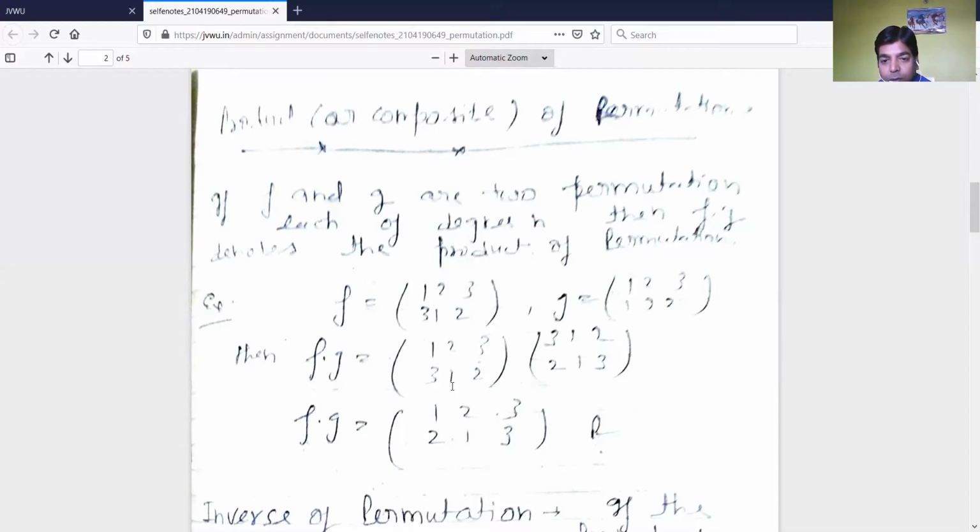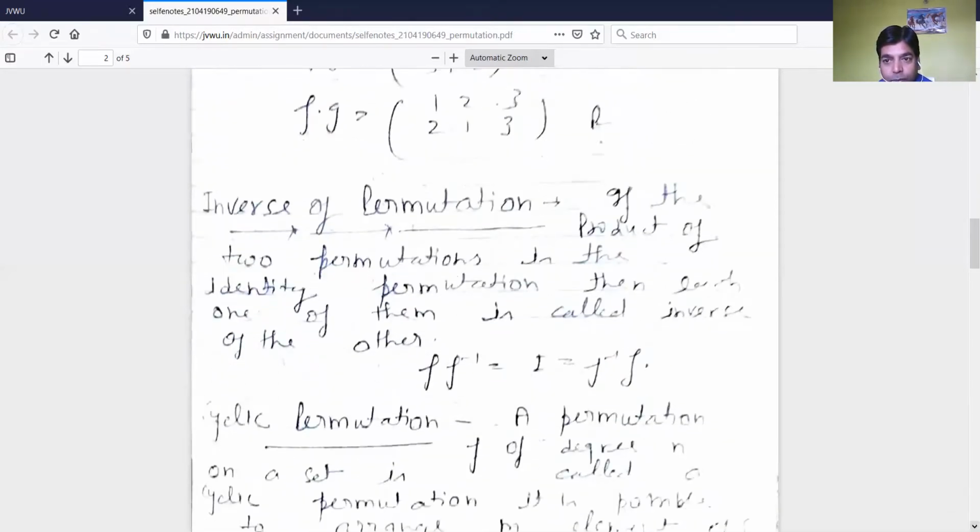Now again here 1, and in g 1 is related to 1, so we write 1, 1. Now in the last, in permutation f, 2. Notice how 2 is related in g: it is 2 to 3, so we can write 2, 3. Now f·g is equal to (1 2 3 / 2 1 3). This is the product of the permutations.